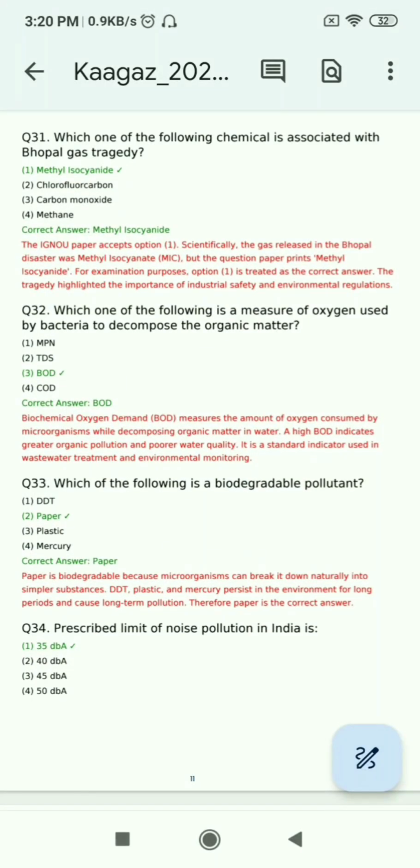Okay, now question 33: which of the following is a biodegradable pollutant? DDT, paper, plastic, mercury. So the answer is paper.